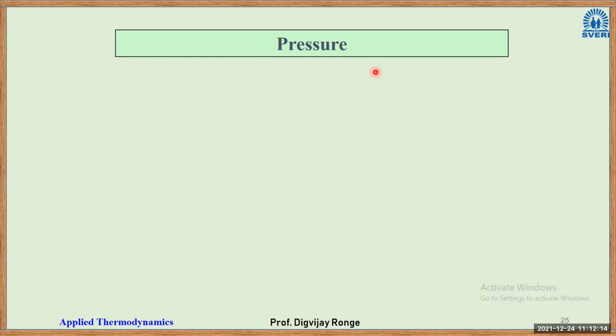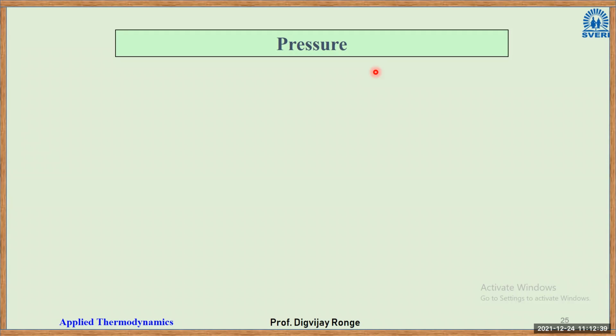Pressure is a very multi-domain term. It can be used in mechanics, it can be used in thermal, right? It can be used in chemistry, it can be used in nuclear physics, it can be used even in the study of space, what do you call that, astronomy or something.